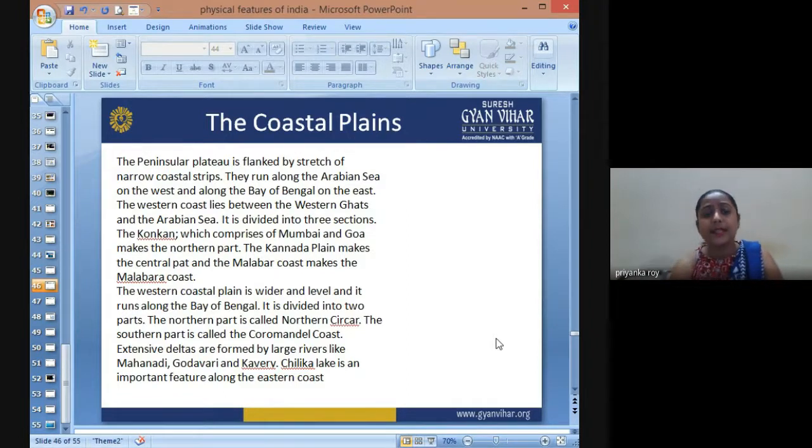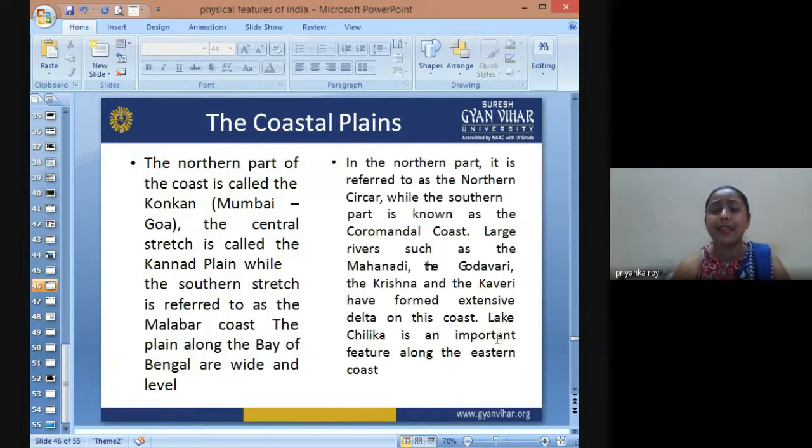That gives an extensive range of deltaic regions. The largest delta in the world is the Sundarban Delta, formed by the Ganga. Then we have the Mahanadi, Krishna, and Kaveri. They all form deltas in the eastern coastal region, giving rise to many other land features like the saltwater lake Chilka, that is in Orissa.